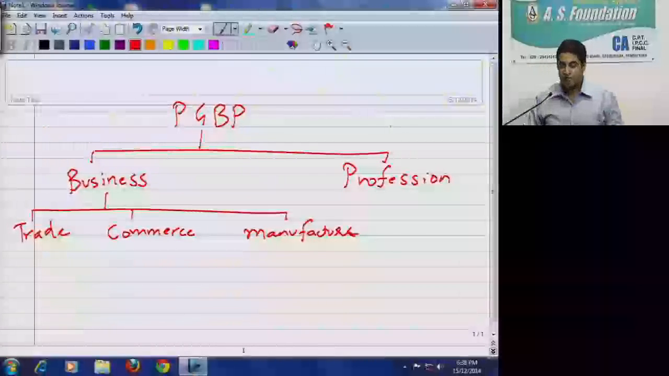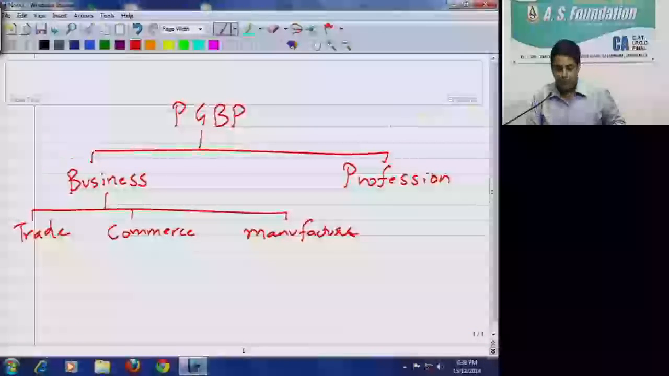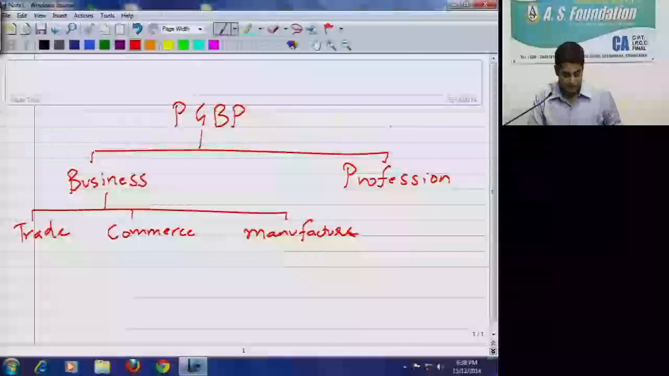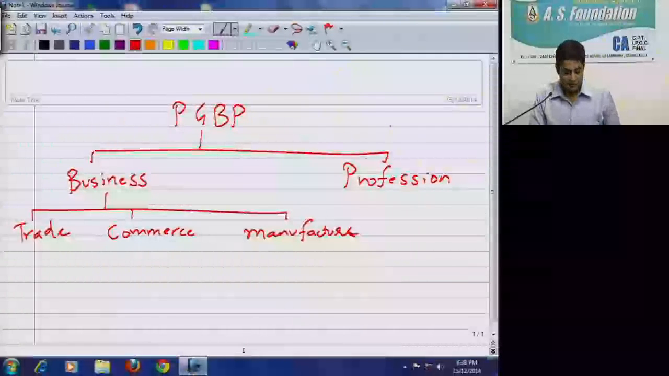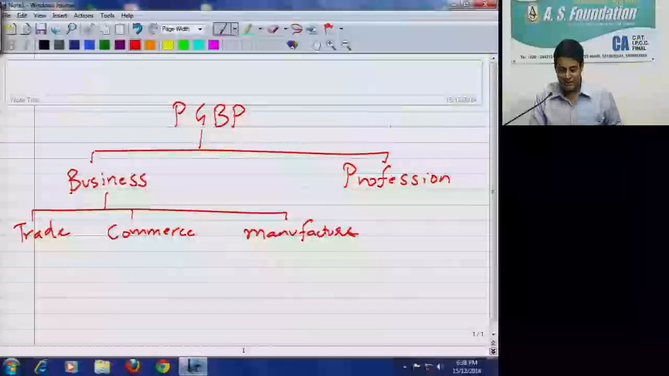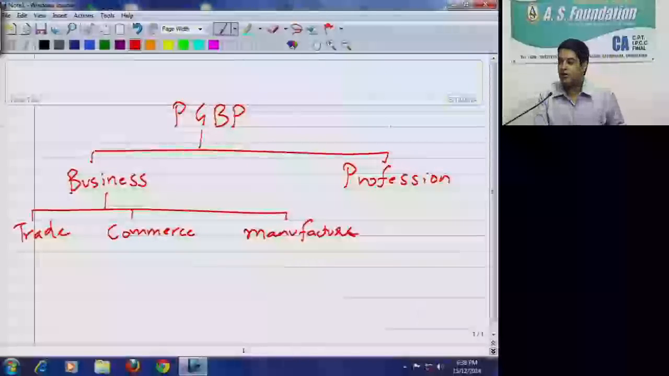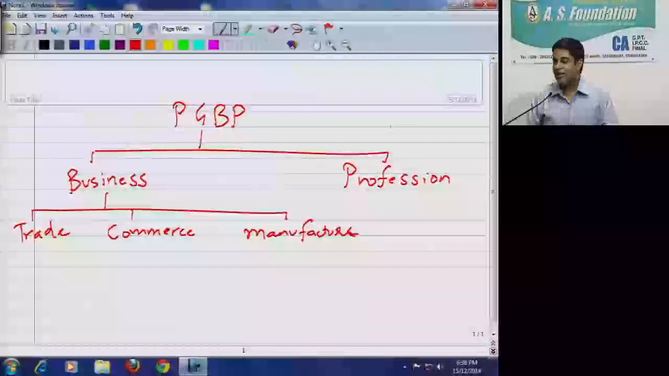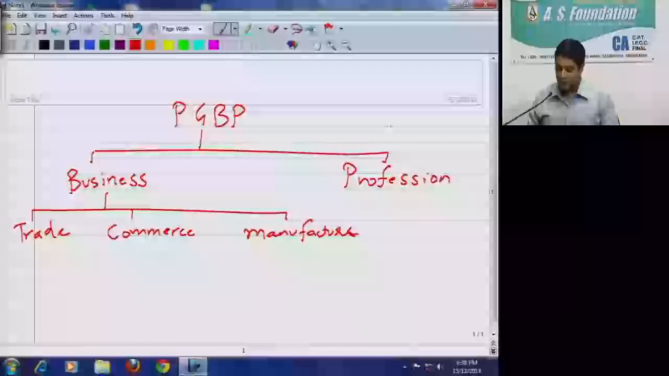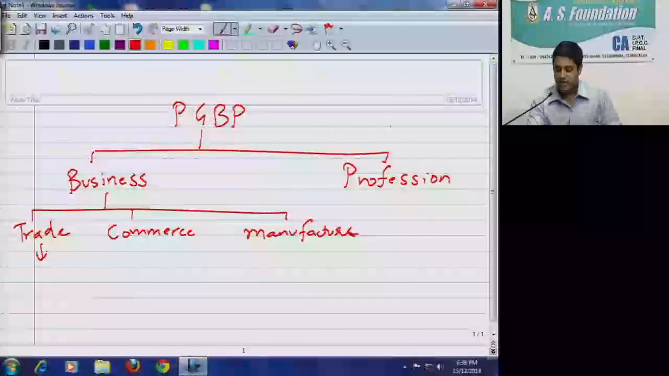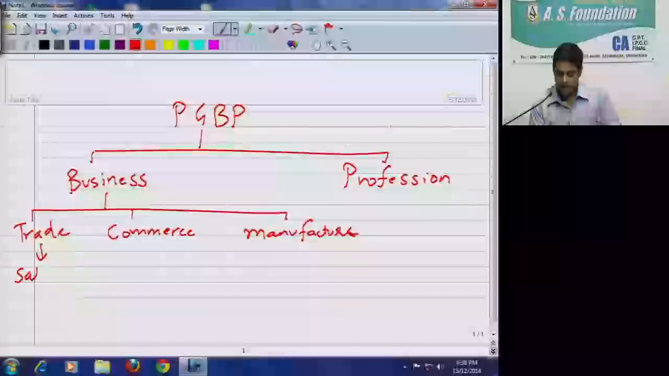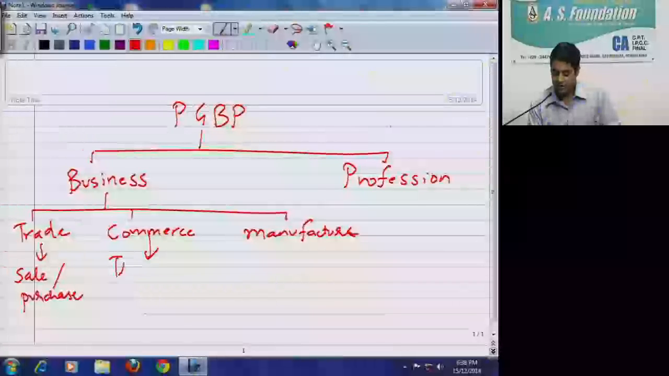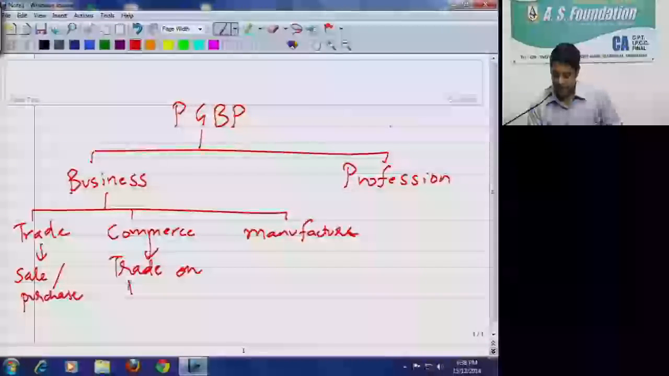Now we are all commerce graduates, or we are going to become commerce graduates. So tell me, what do you mean by commerce? We know trade, we know business, but we don't know commerce. We are studying commerce for almost 5 years. What is commerce? It is simple. It is trade on a large level. So what is trade? Sale, purchase. What is commerce? Trade on a large level.